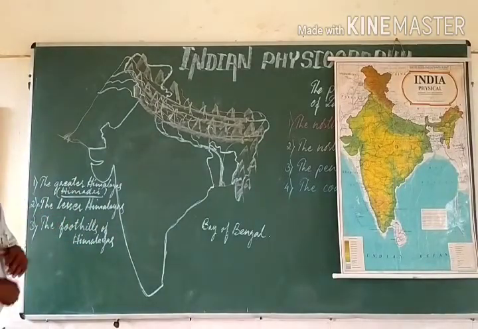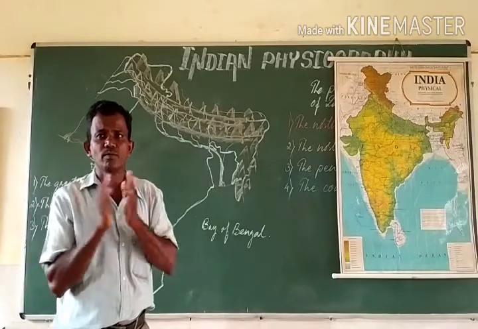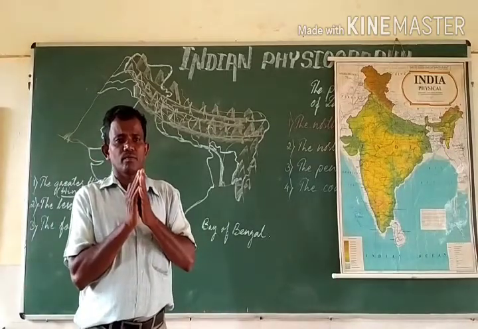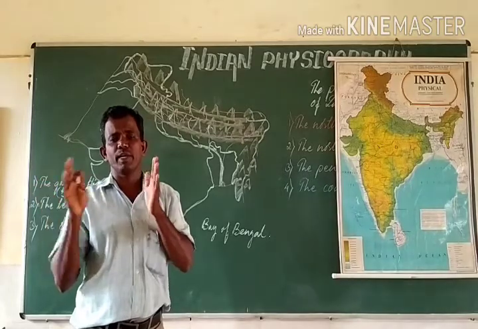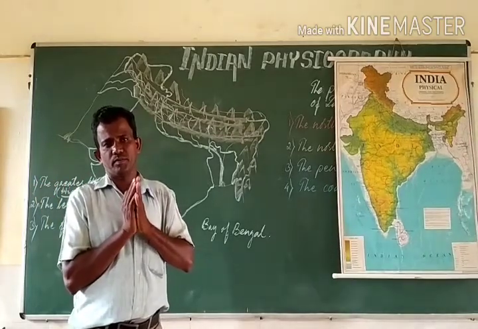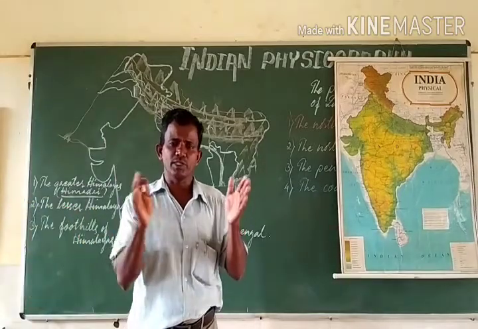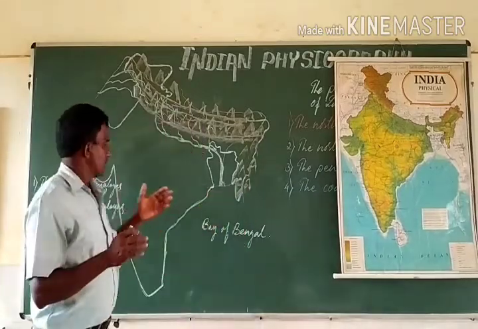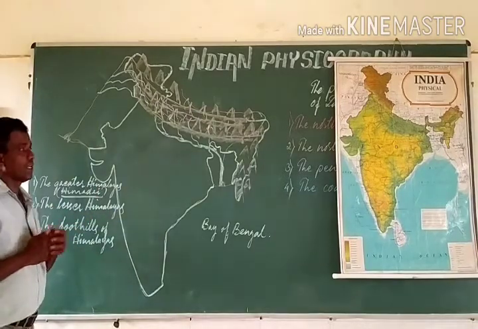And the lesser Himalayas, whose average height varies from 1500 to 4500 meters above the sea level. So, such kind of ranges of the Himalayas are called lesser Himalayas.